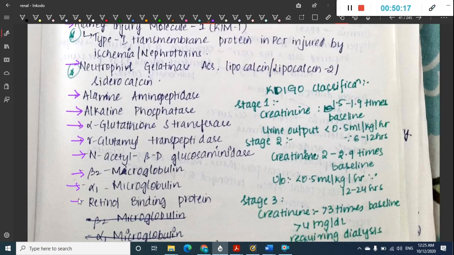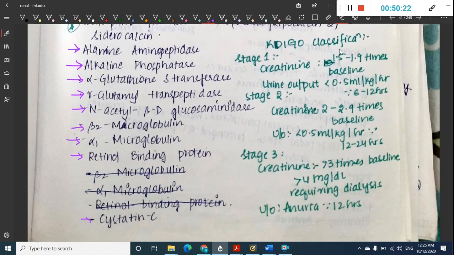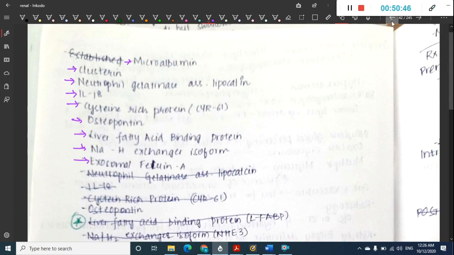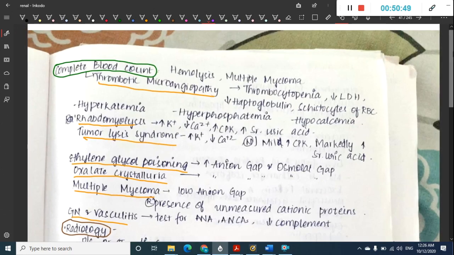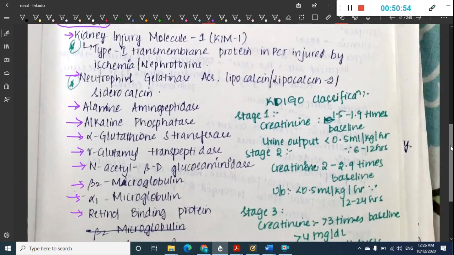1 microglobulin, retinol binding protein, cystatin C, microalbumin, clusterin, neutrophil gelatinase associated lipocalin, interleukin 18, cysteine rich protein, osteopontin, liver fatty acid binding protein, sodium hydrogen exchanger isoform. So if you see, all these are the markers of kidney injury, biomarkers of kidney injury. I know it's difficult to remember, but at least try to remember as many as possible.